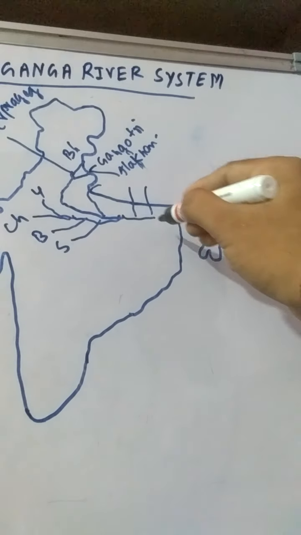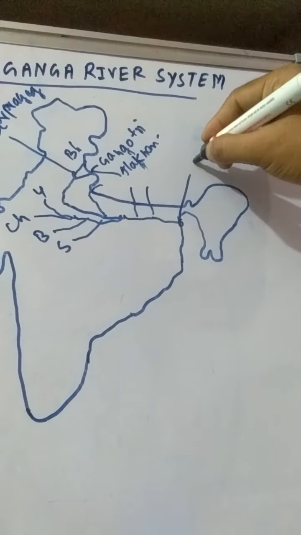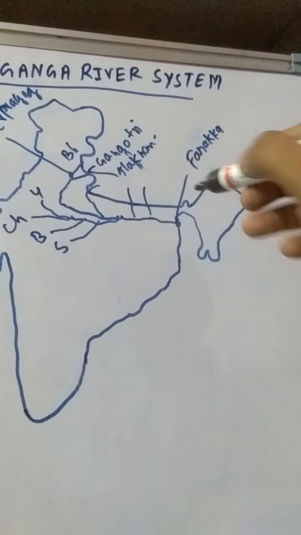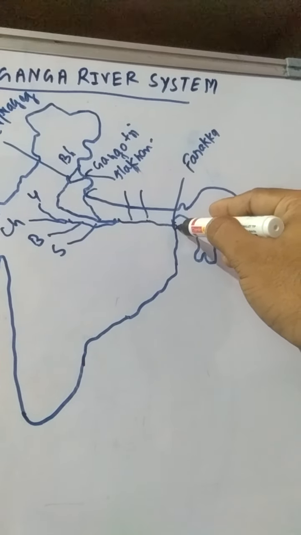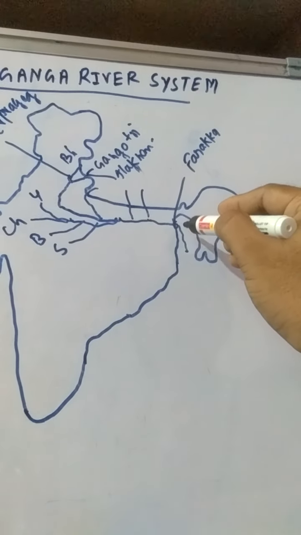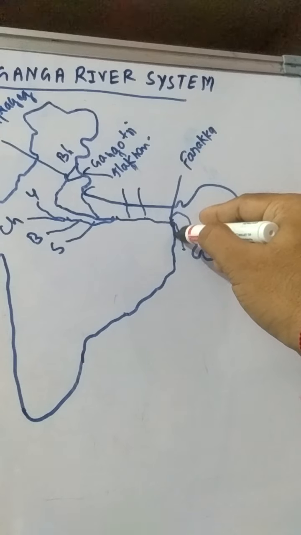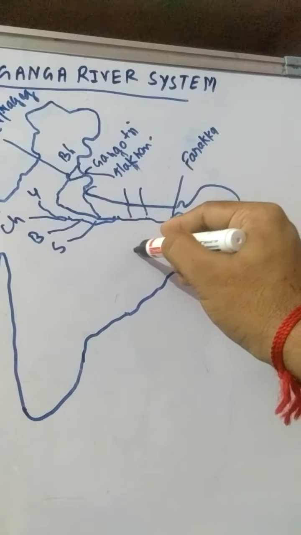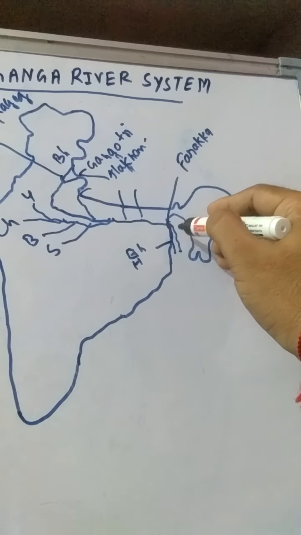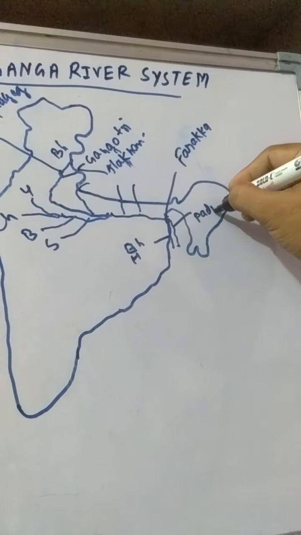Then these rivers flow to the east direction, and this place is the Farakka barrage. From this area, this river turns to the south direction. Then this river joins with another river, the Bhagirathi Hooghly river, which is a distributary. The Bhagirathi Hooghly river, and this river is known as the Padma river.